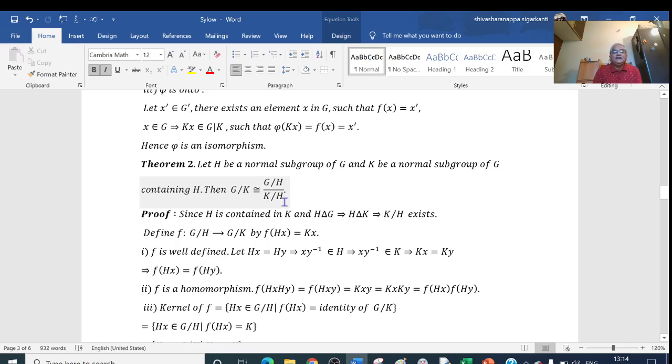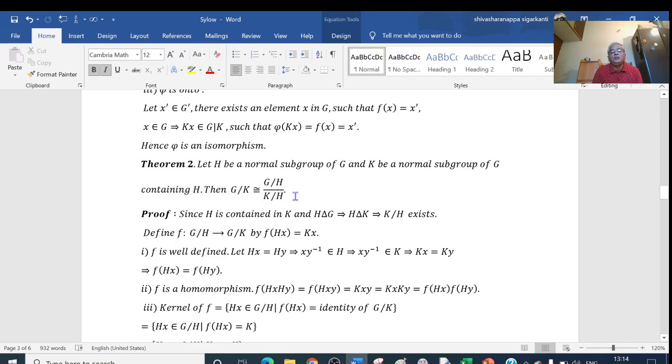So what I do here is, I will define a function from G by H to G by K. Then I will prove that this is a homomorphism, and then I will find the kernel of the homomorphism.